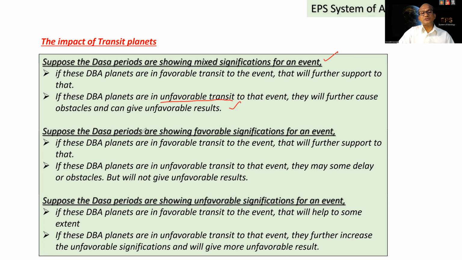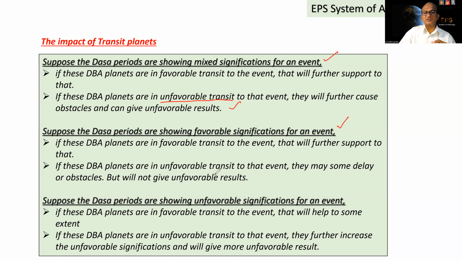Suppose the dasa, bhukti planets are showing favorable significations for the event. If the DBA planets are in favorable transit to the event, they will further support the event. They will increase the strength of the favorable significations for the particular event.